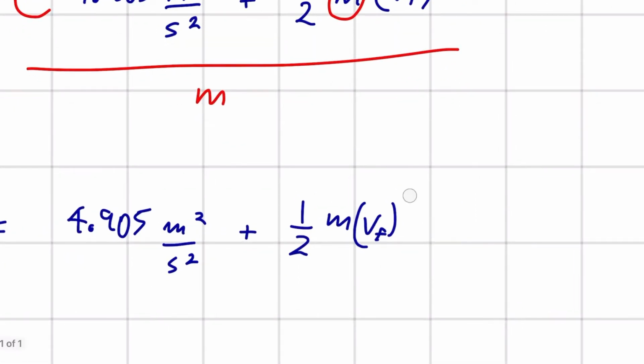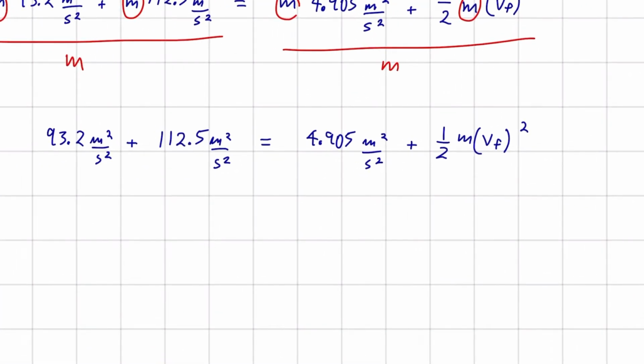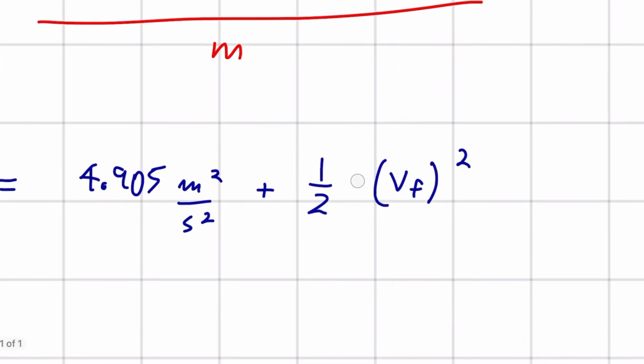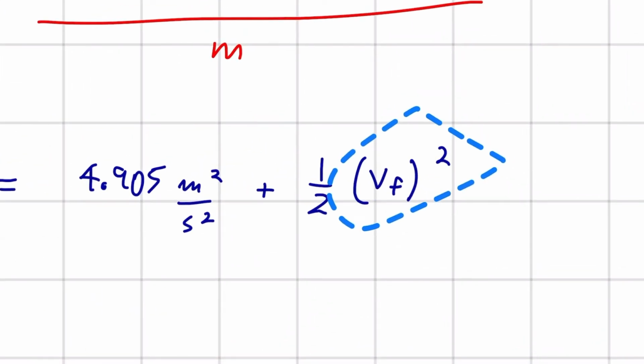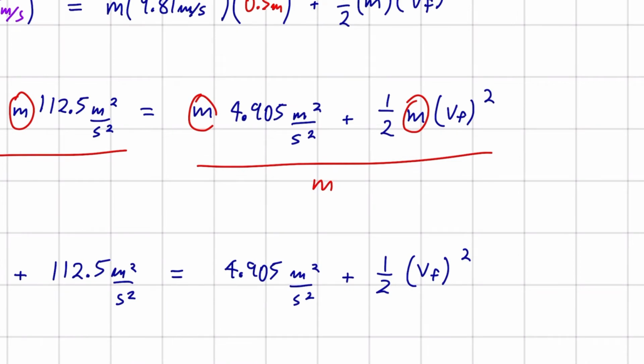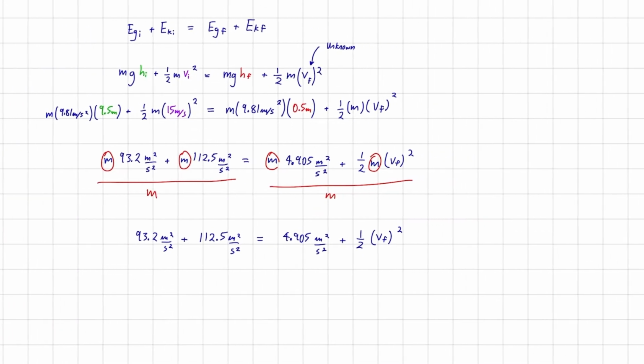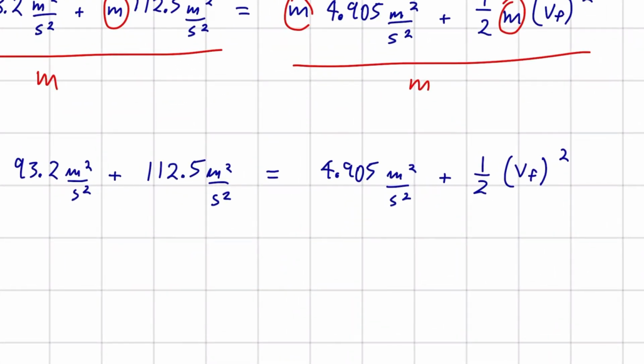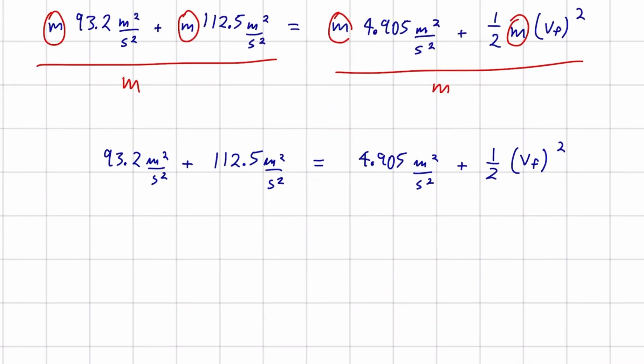Remember, this is our unknown term here. So now let's, sorry, this m is gone now. Remember that m was taken away when we divided both sides by m. So now let's work on isolating this value here. Our unknown, let's work on isolating it.